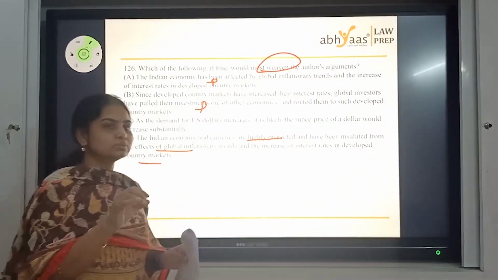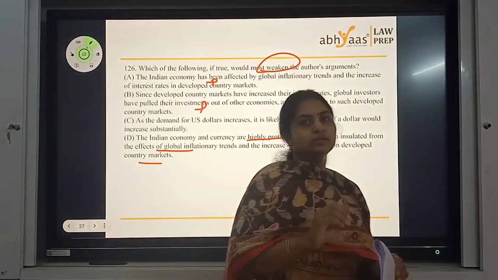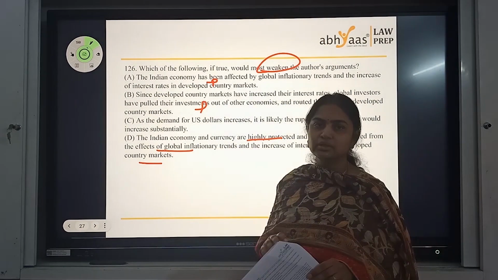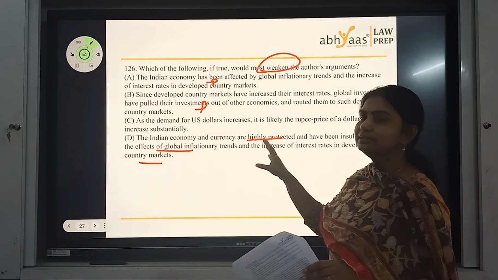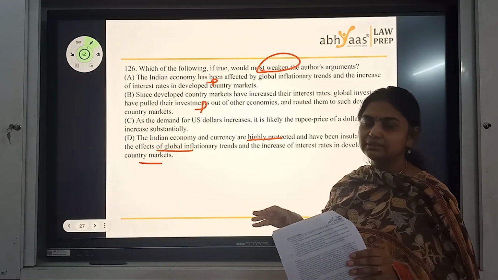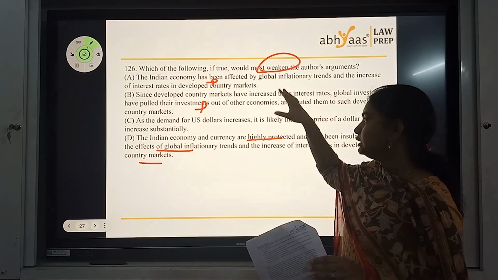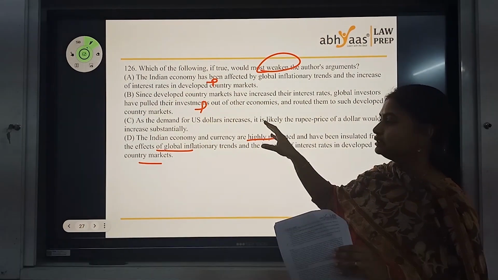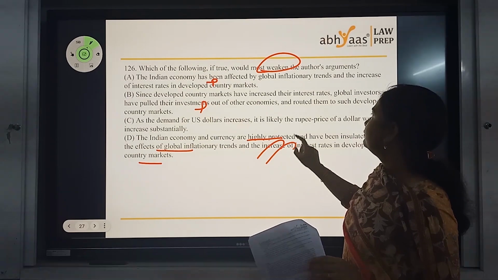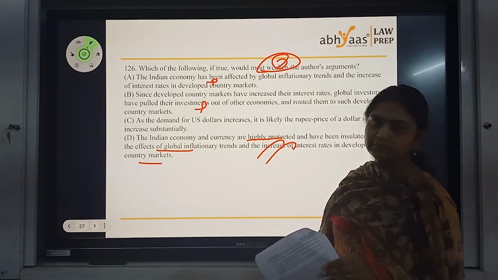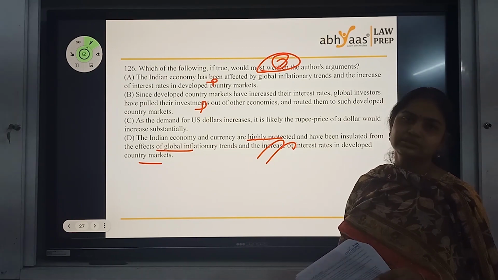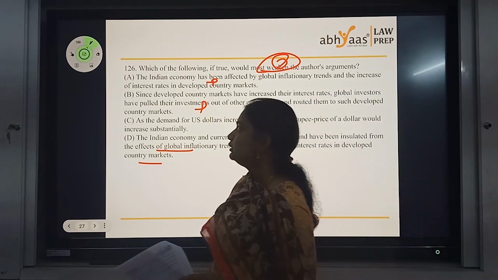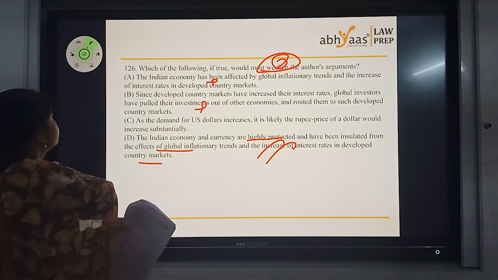So here the entire focus was like inflation, going back to the demand of US dollars, supply chains, global factors, etc. But this line clearly says India is a little bit of insulated economy. So that totally counters what the point the author said in the paragraph. So this will be weakening. Please look at the keyword. It's not strengthening, it's weakening. So this turns out to be the answer for this question. Okay, let's move on.